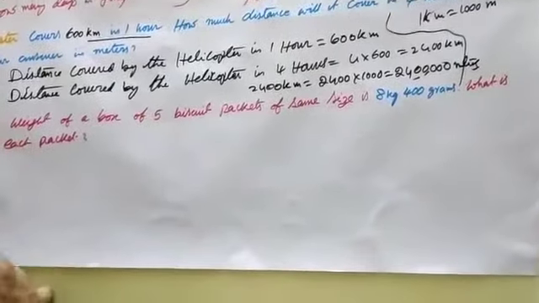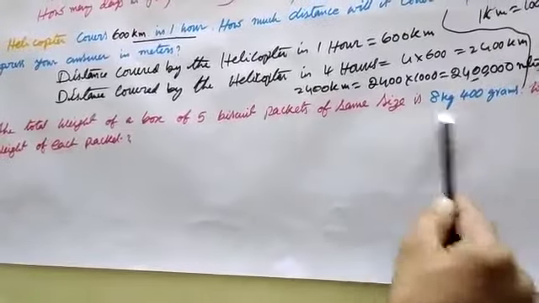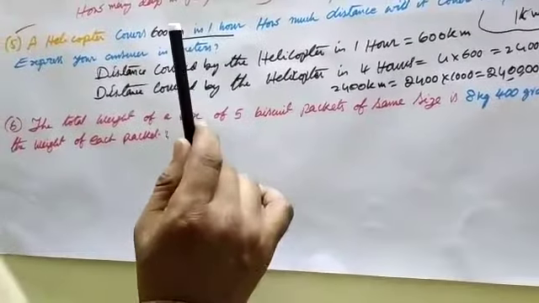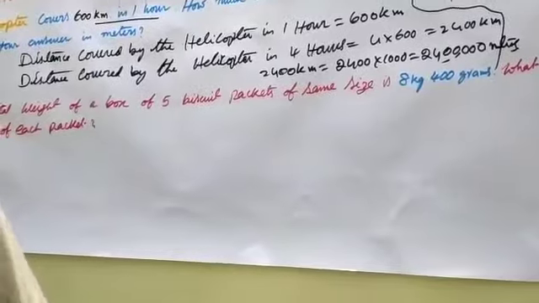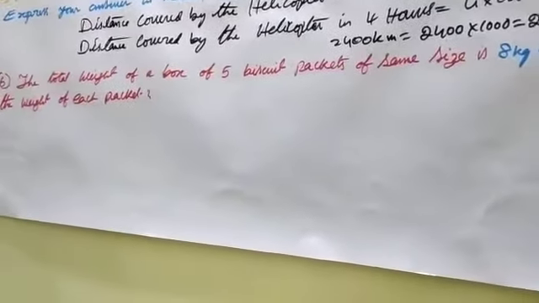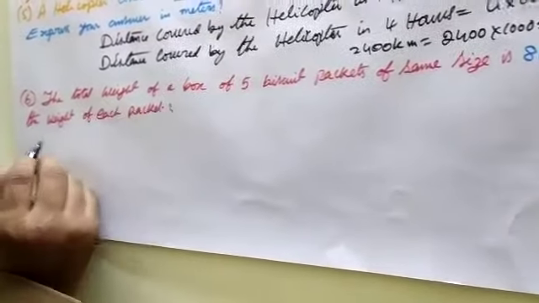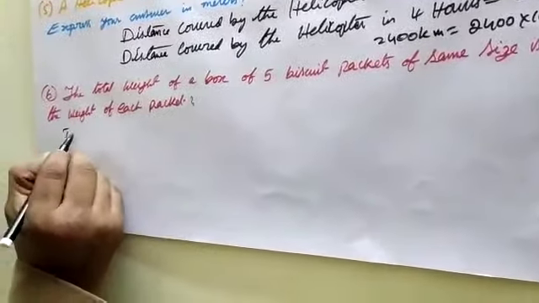The total weight divided by the total number of packets.